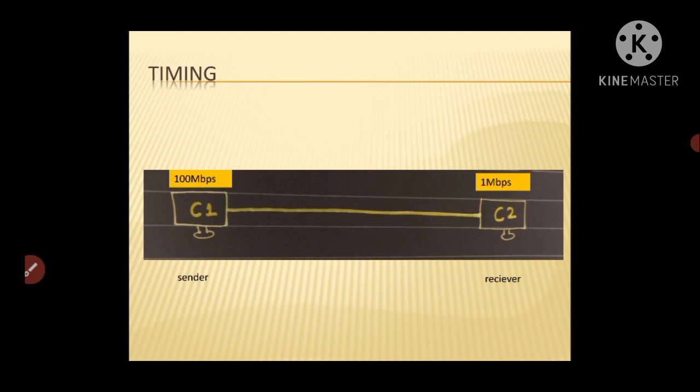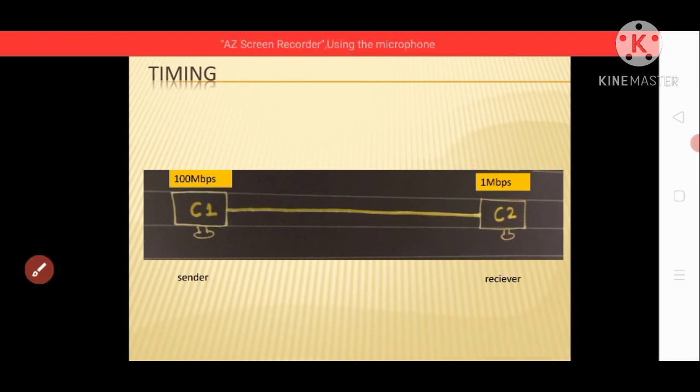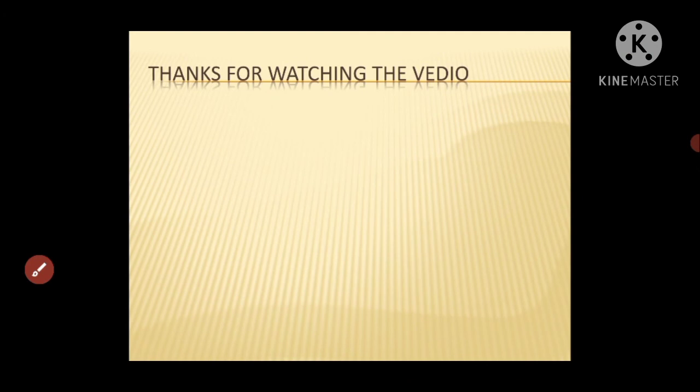If the transmission occurs, then the transmission will overload the receiver and some data will be lost. For avoiding this, we should set the timing: when the data should be sent and how fast the data should be sent. In this case, we should send the data from this computer to this computer very slowly, so that this computer can easily process it and no data is lost. So that was protocols and key elements of protocols. I hope you all understand it very well.